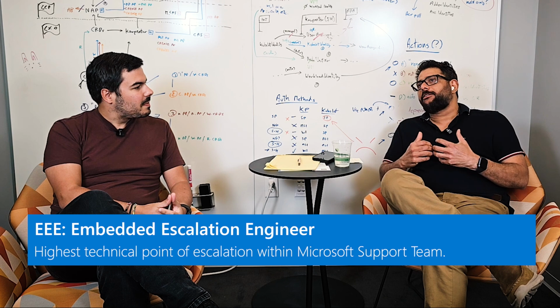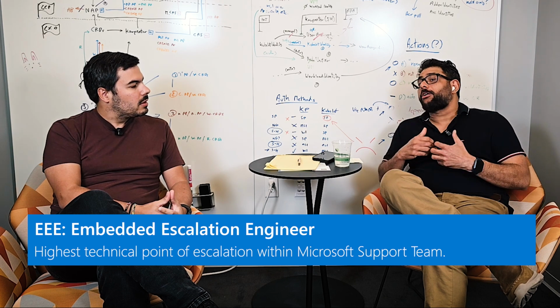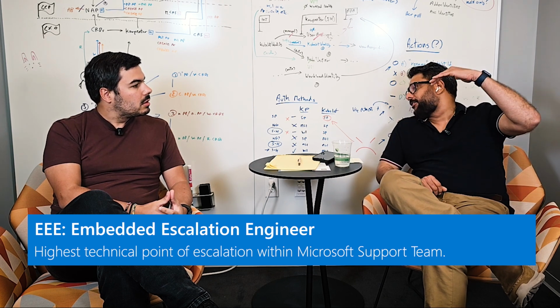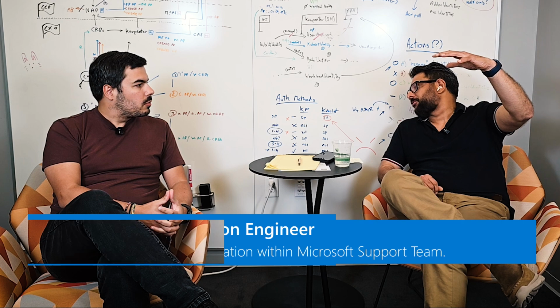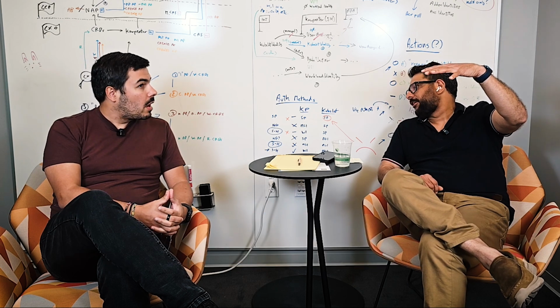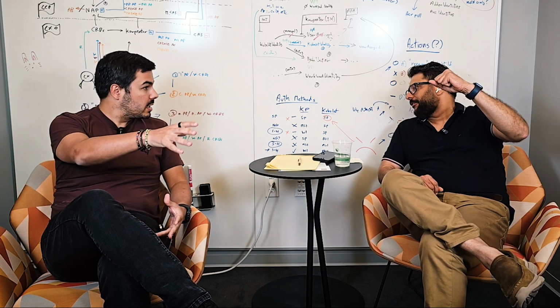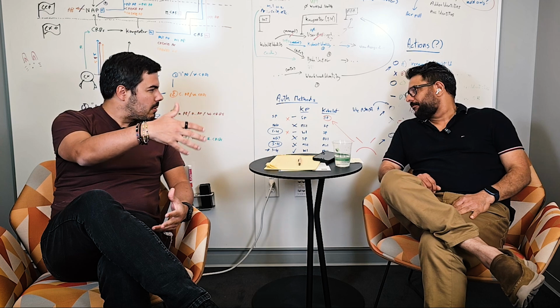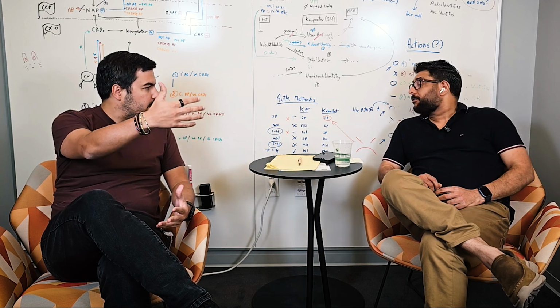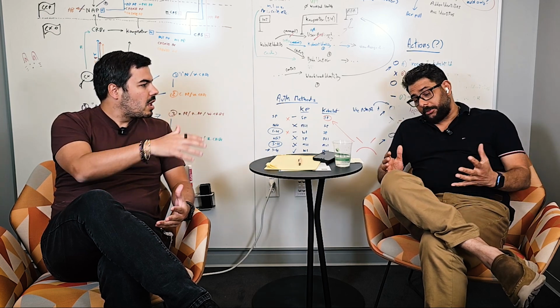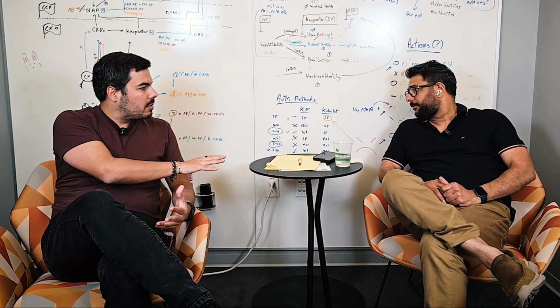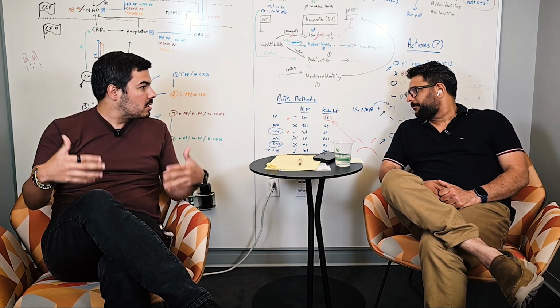So we are the highest technical escalation point in our support scene. That's called CSS. I see. So if a customer opens a ticket, they will typically go to something more frontline, maybe the first tier of support engineers. And you folks are the last line before they get to the product teams and the engineers.